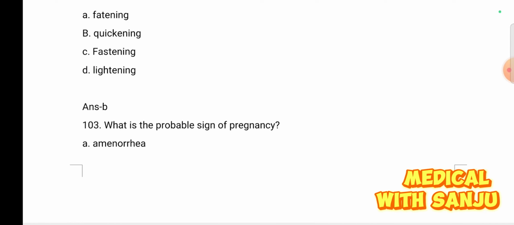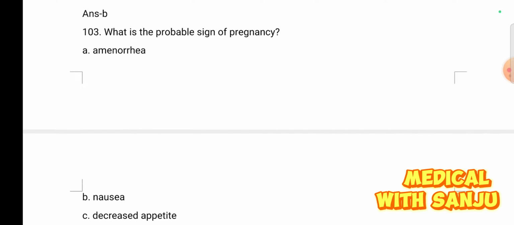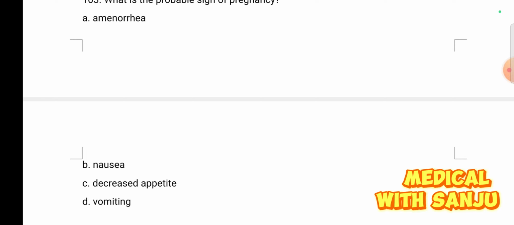Question number 103. What is the probable sign of pregnancy? Option A, amenorrhea. Option B, nausea. Option C, decreased appetite. And option D, vomiting.